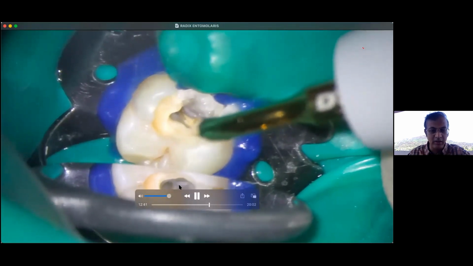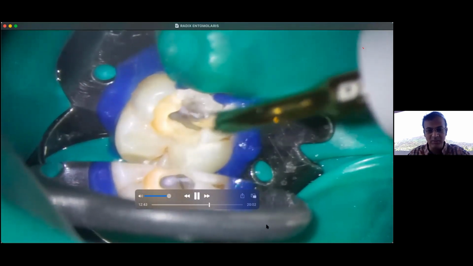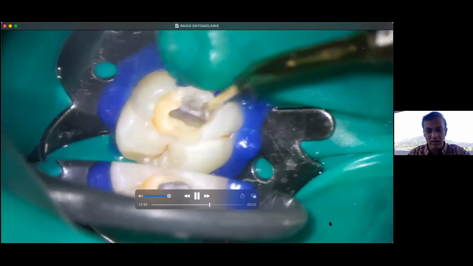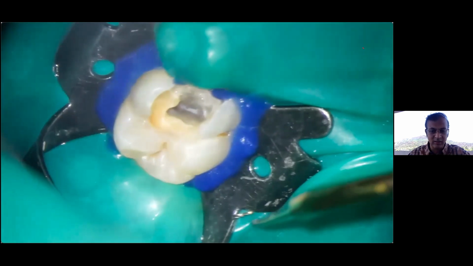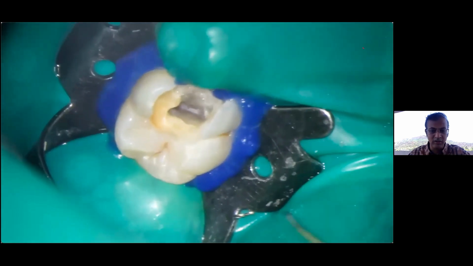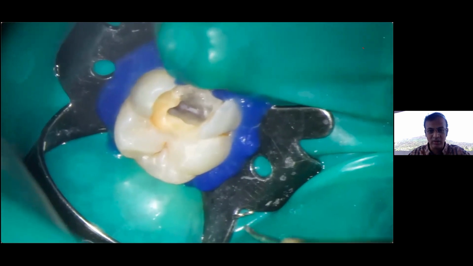You can see it over here, it popped out of the canal. It is falling down here. You can see it, right? I'm just pushing it, meaning I'm just going to lift it now.